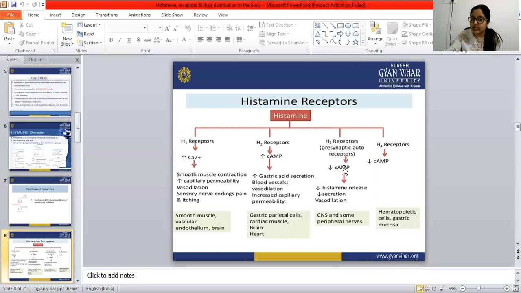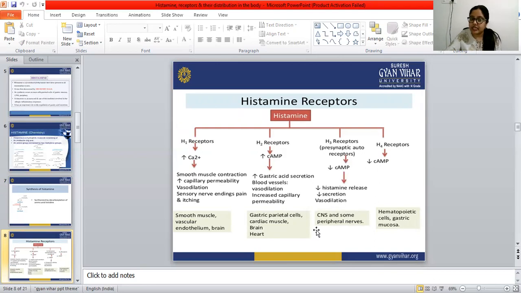When cAMP reduces, the histamine release also reduces. And when the histamine release reduces, the gastric acid secretion and vasodilation also decrease.